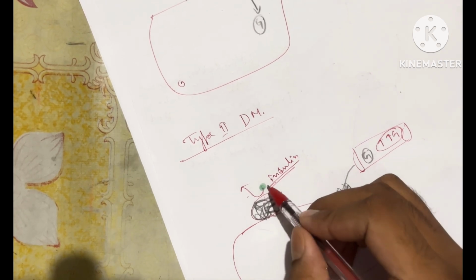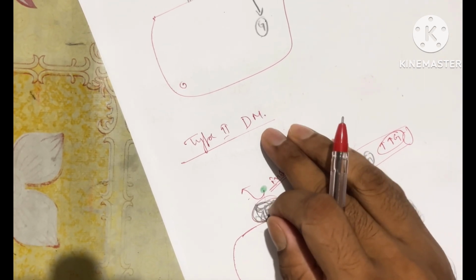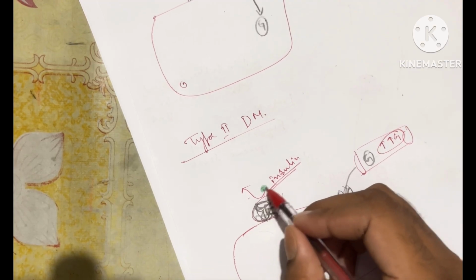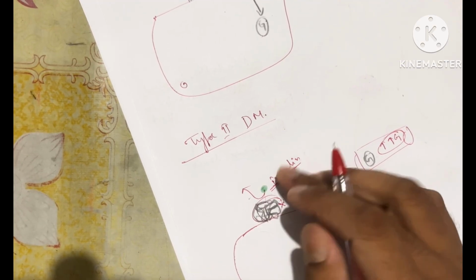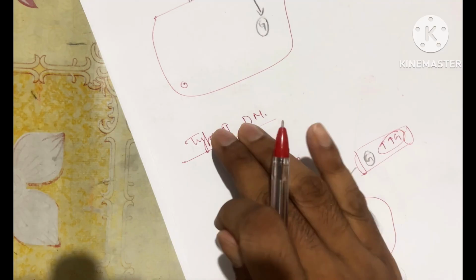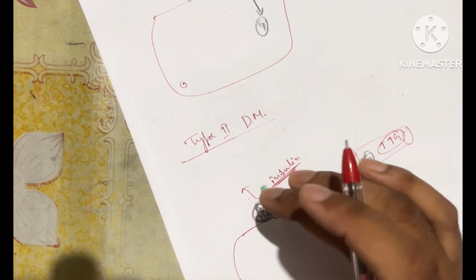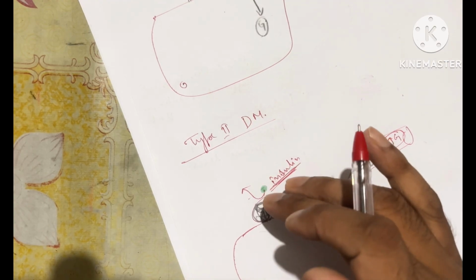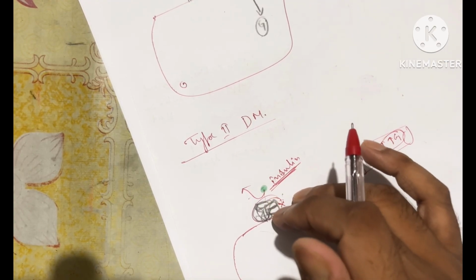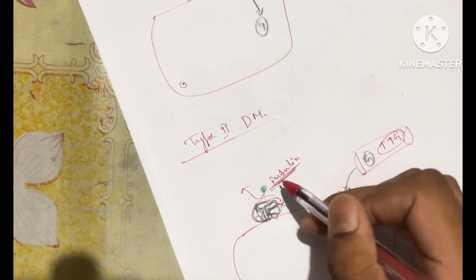So can we say that in type 2 diabetes mellitus there is actually no problem associated with insulin? Insulin is sufficiently present. So this diabetes mellitus is not directly dependent upon insulin. Then where does it depend, or why does it occur?